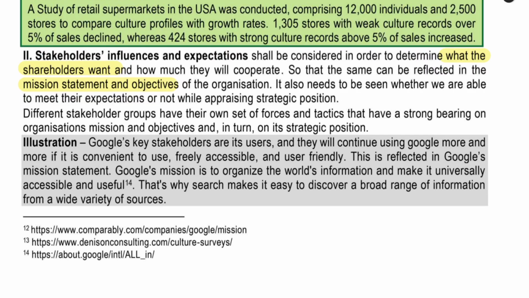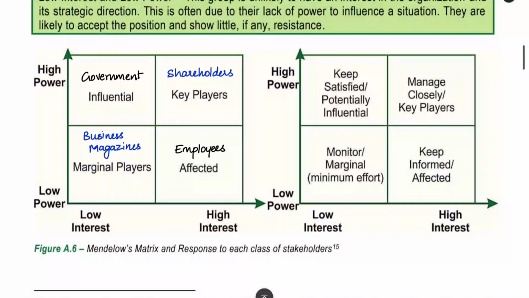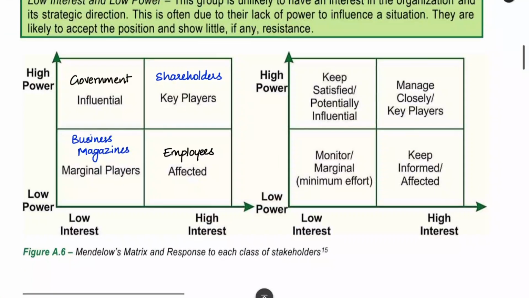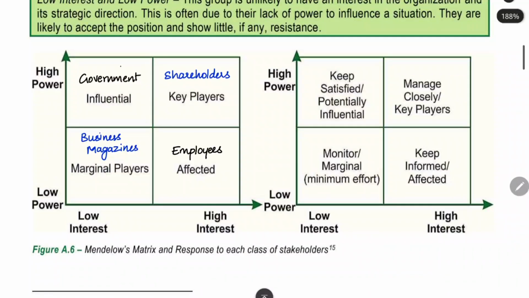Now the next thing is Mendelow's matrix and the response for each class of stakeholder. We have different stakeholders: government, shareholder, business magazines, employees. These are all the different kinds of stakeholders that are interested in our company. Here we can rank them based on power and interest. Power means how much they can influence our company. Interest means how much they are concerned about our company. If it is high interest, they will be affected more by our company. If it is high power, they can easily make big changes in our company. Now we have to see the power interest matrix.